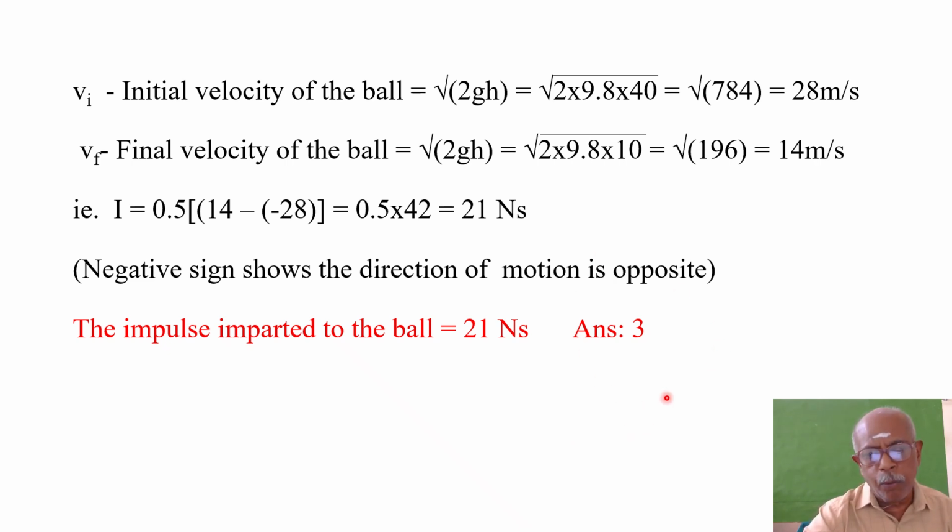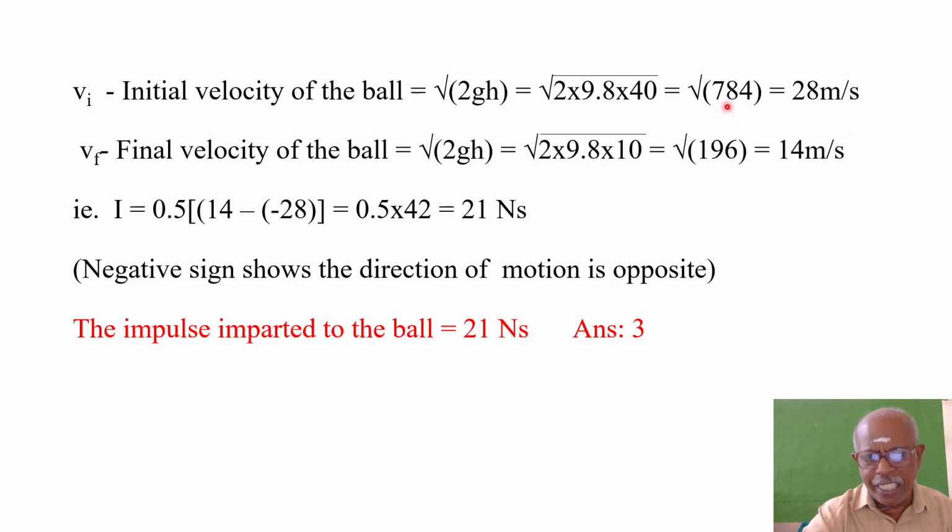So once again, one more thing I have to make a mention about. This root of 784 is equal to 28 meters per second. Is it so easy to find it out, sir? It's not so easy. Only if you are well versed in your numerical ability, you can find it out. Because this is square root of somewhat less than 900.